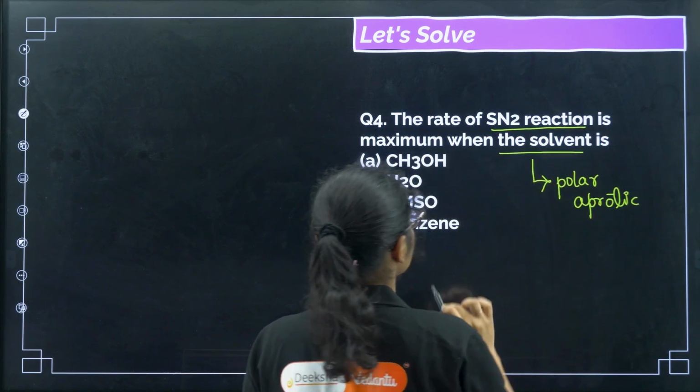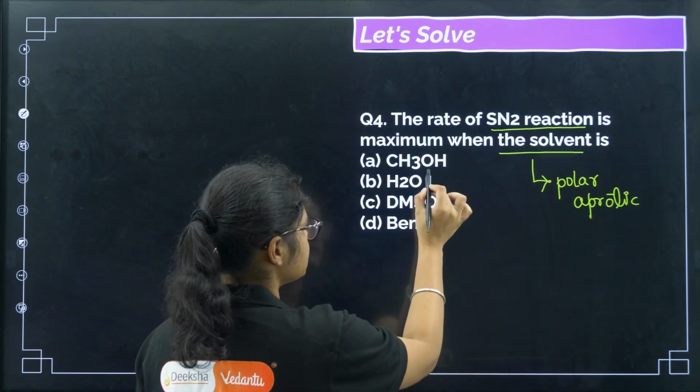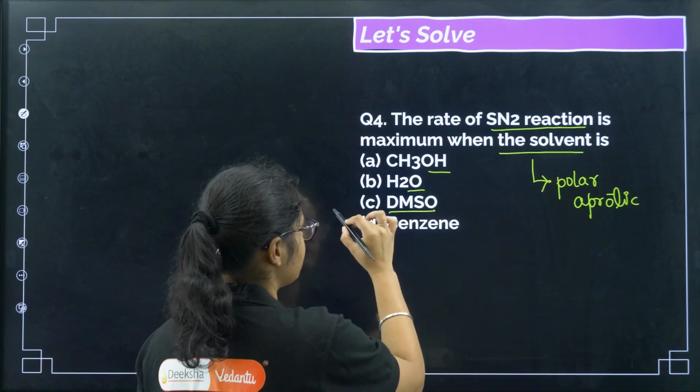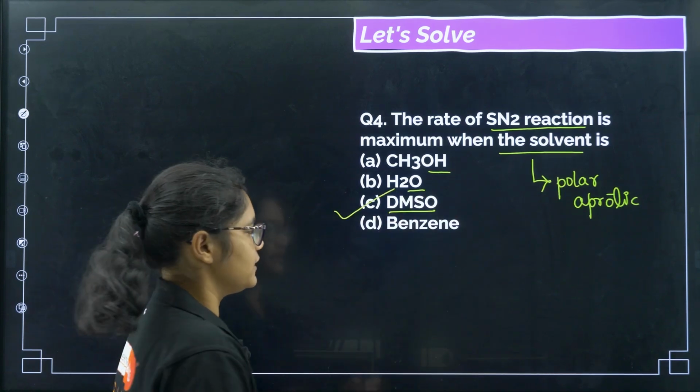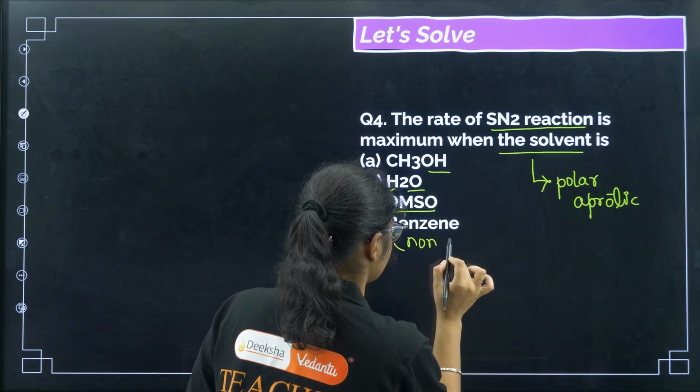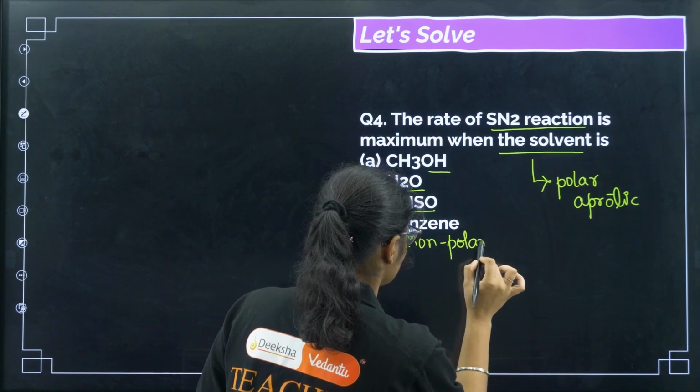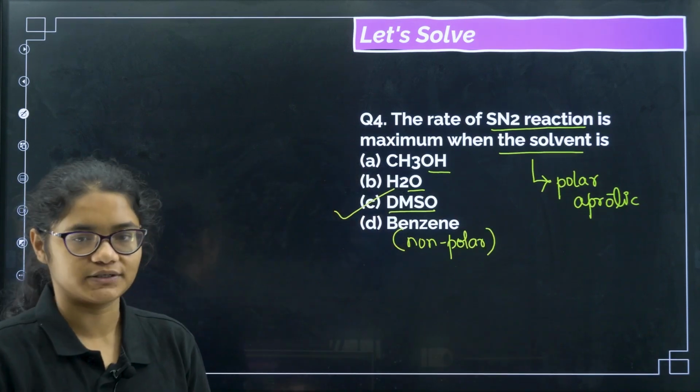Okay, a polar aprotic solvent is required for SN2 reaction. So out of these, this one is protic, this one is also protic. DMSO is a polar aprotic solvent. Benzene is what? Non-polar solvent. So we need a polar aprotic solvent. Okay, the correct answer is option number C.